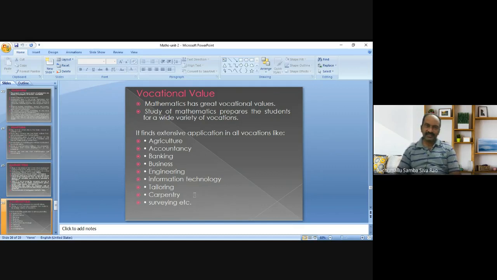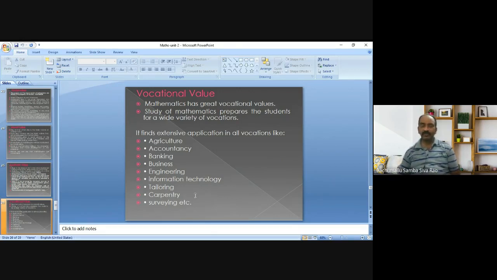Mathematics has vocational value in agriculture; definitely we have to apply mathematics. Accountancy and banking are nothing but applications of mathematics. Business, engineering, information technology: if there is no mathematics, there is no IT. In tailoring, carpentry, surveying, whatever it may be, any vocation needs mathematical knowledge.